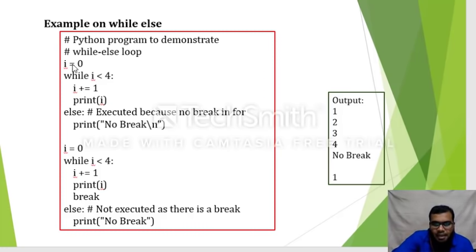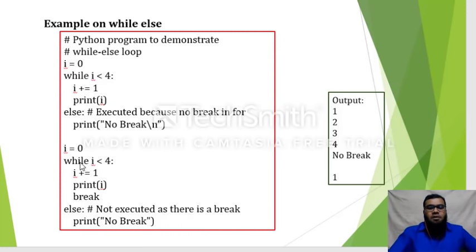Now I am repeating the same code in the same module. Again I am initializing I is equal to 0. Again while I less than 4, I is equal to I plus 1, print I, break. The only statement I have included in the previous program is a break statement after the print. Then what happens is, you can see the output, only 1 will be printed.